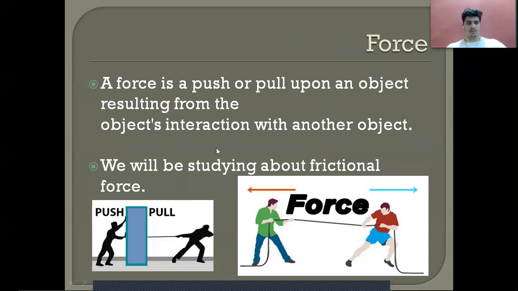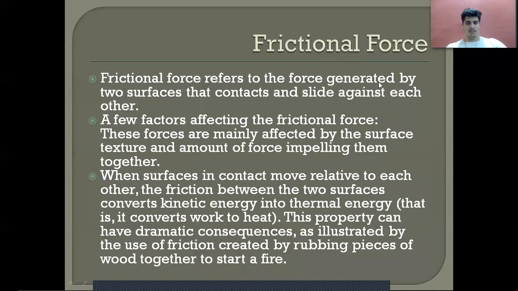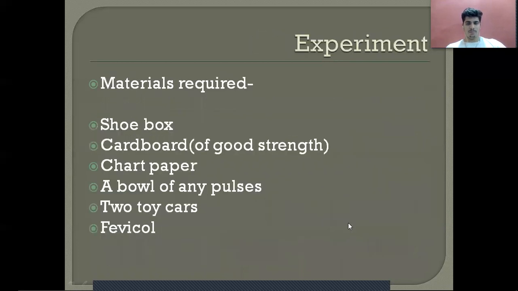And we know that force is a vector quantity. Then we have seen the examples of force and generating heat due to frictional force, and what is the phenomenon behind that. So kinetic energy is converted into thermal energy, that's why we feel heat.